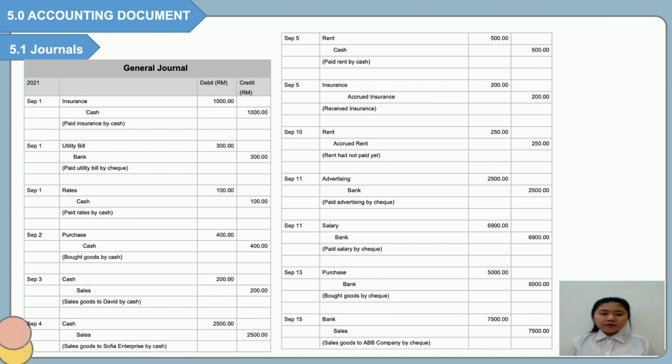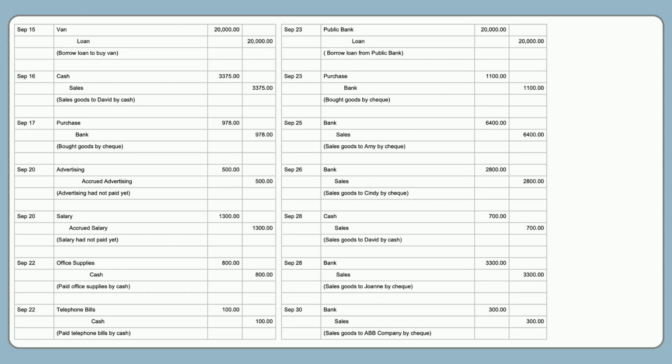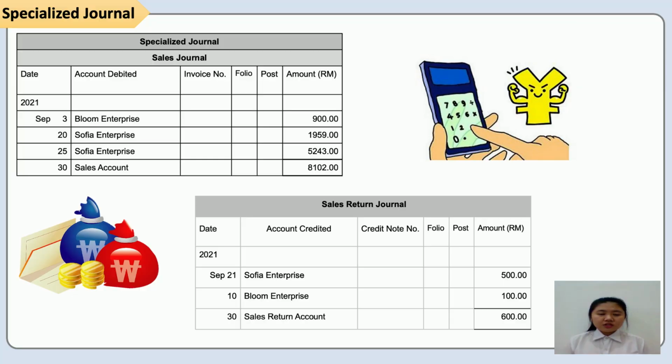5.0 Accounting Document. 5.1 Journals. Let's take a look at the General Journal of September in our Qiao Trading. Next is Specialized Journal. Sales Journal. The total of the sales account is 8,102 ringgit. Sales Return Journal. The total of the sales return account is 600 ringgit.